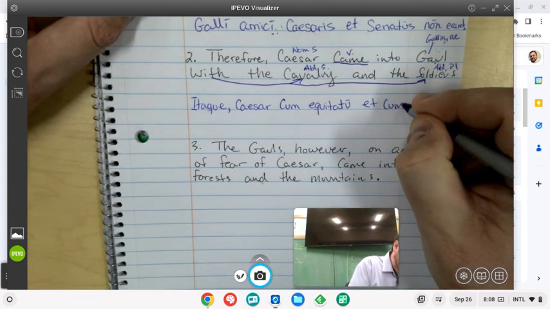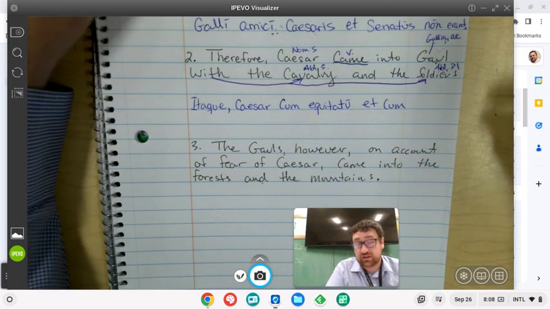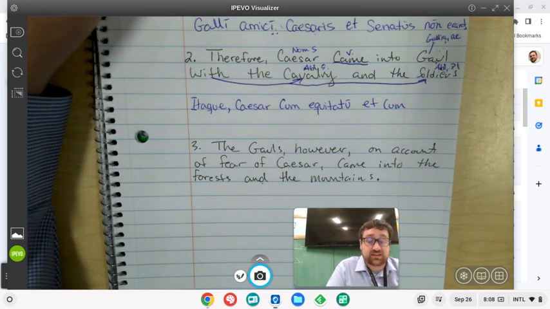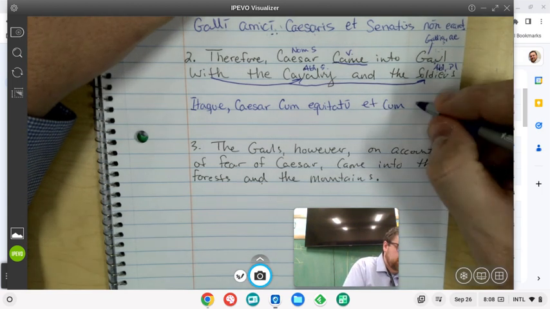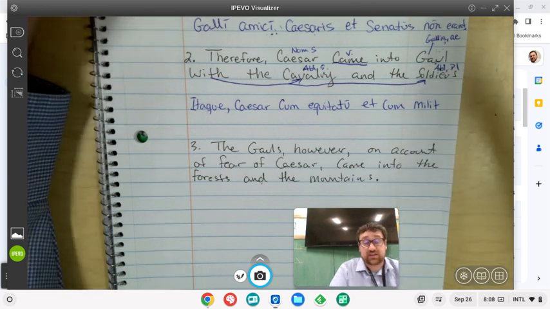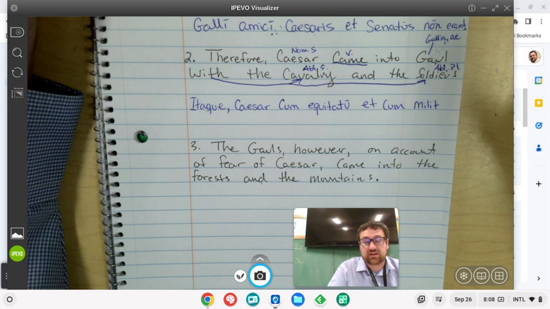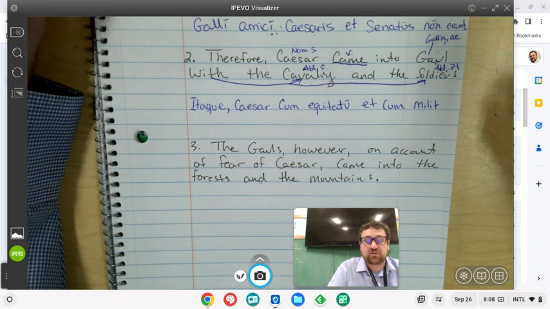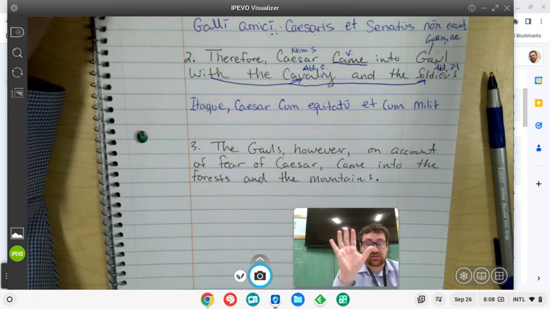And with the soldiers. Et cum. Now, what is the dictionary form of soldier? That's miles, militis. That's a third declension. So since it needs to be in the ablative, I'm going to put milit, which is the stem. We get the stem from the militis, right, from the genitive singular. And then we want to sing that song until we get to the fifth one.